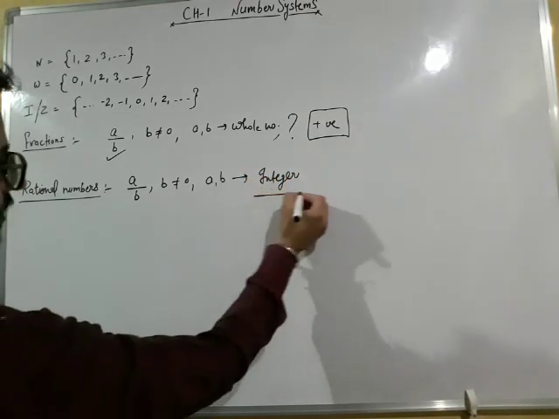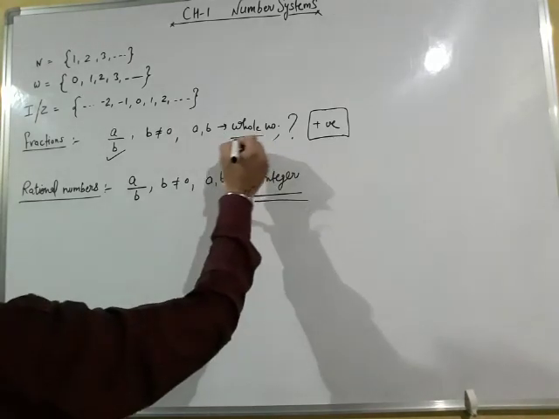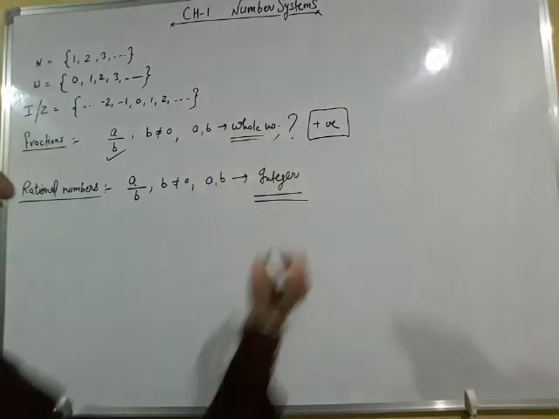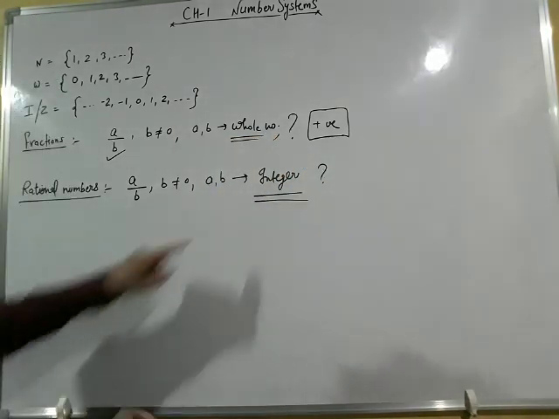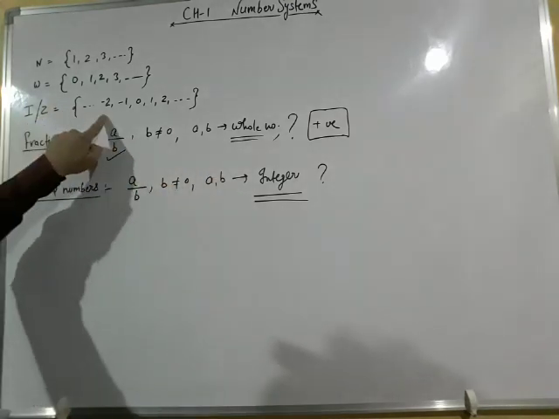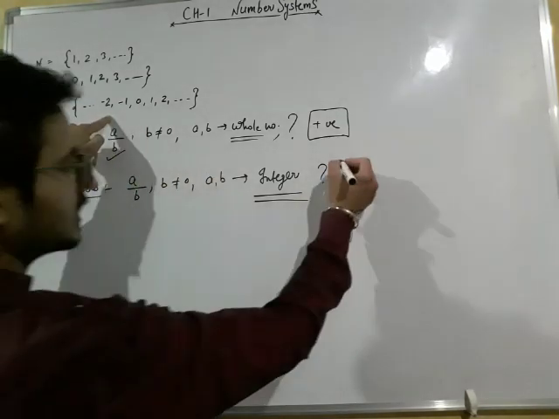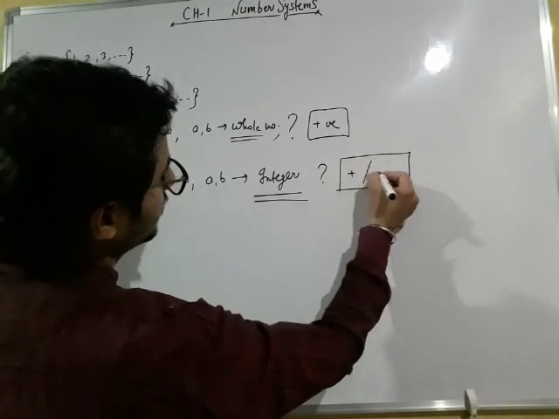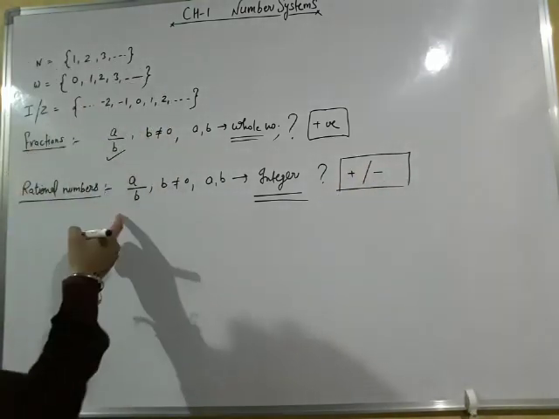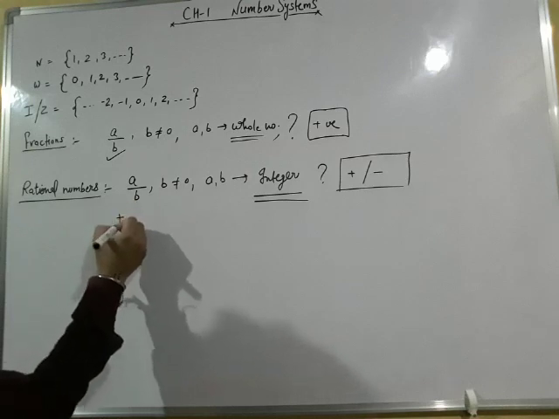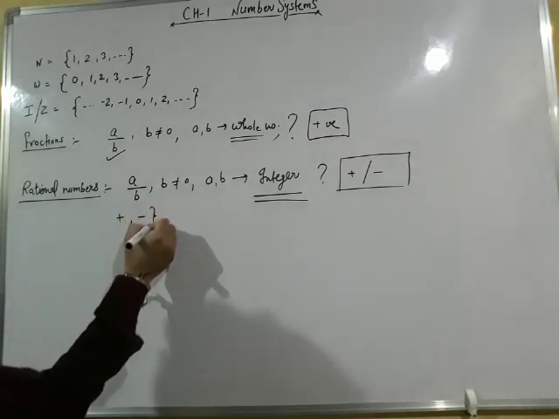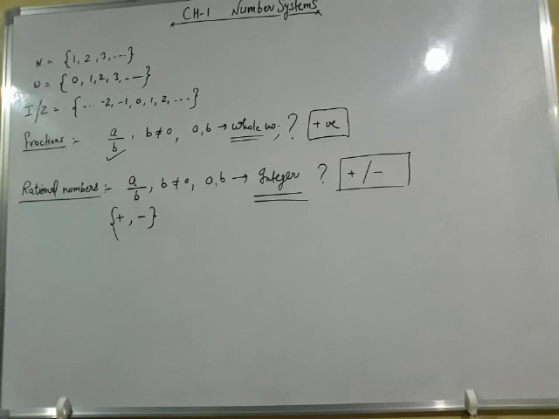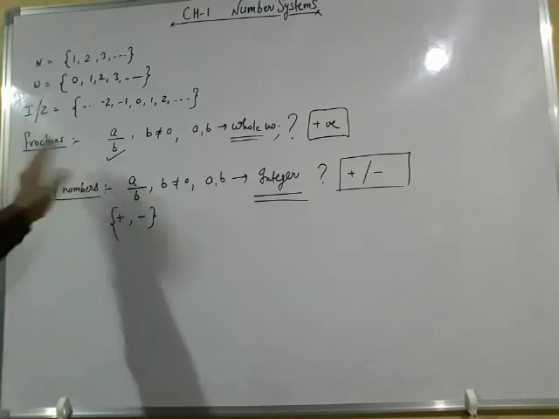This is the difference between rational numbers and fractions. What do you understand by integers? Integers are positive as well as negative. Therefore, rational numbers can also be positive and negative. So this is the basic difference between rational numbers and fractions.